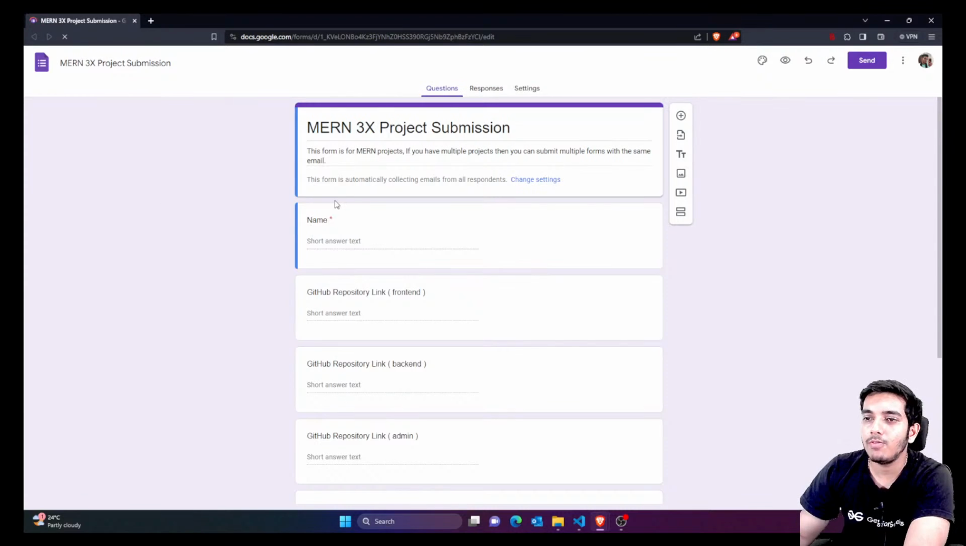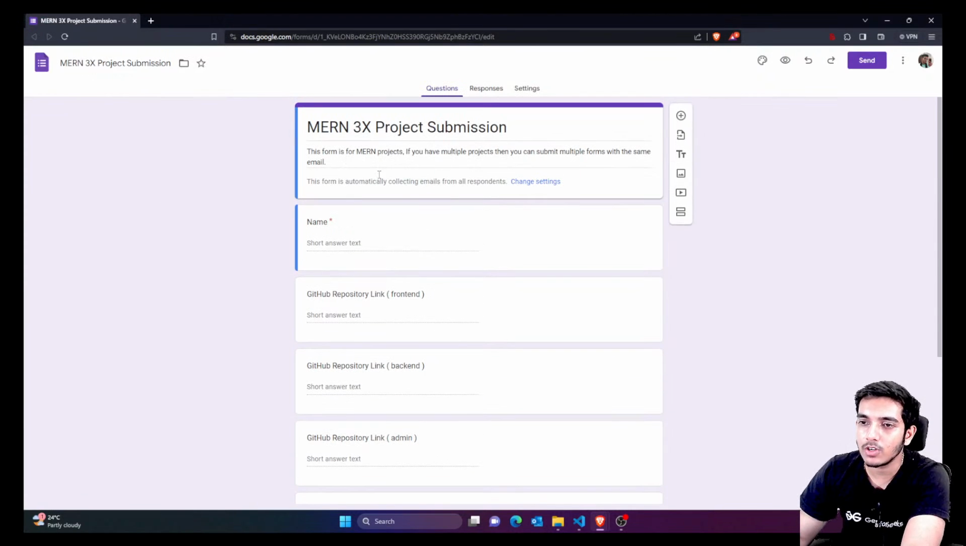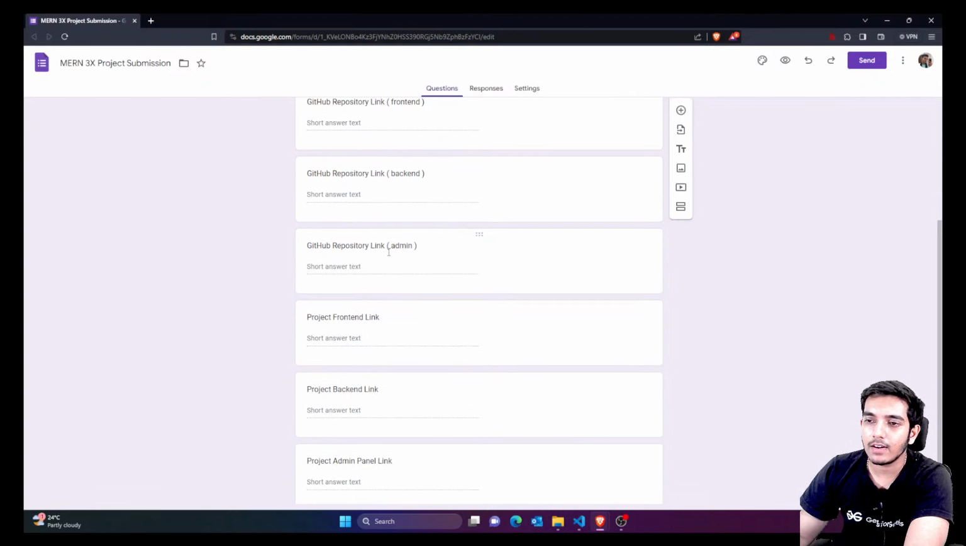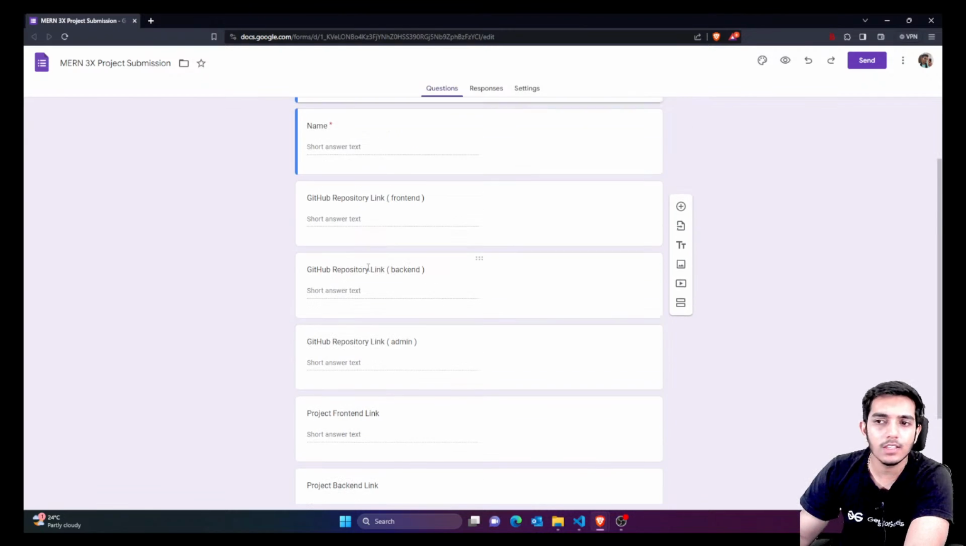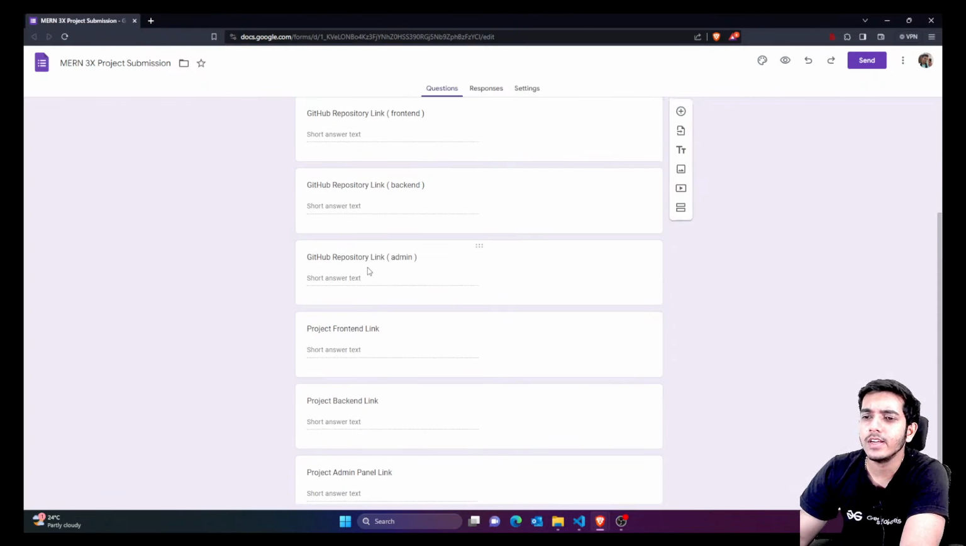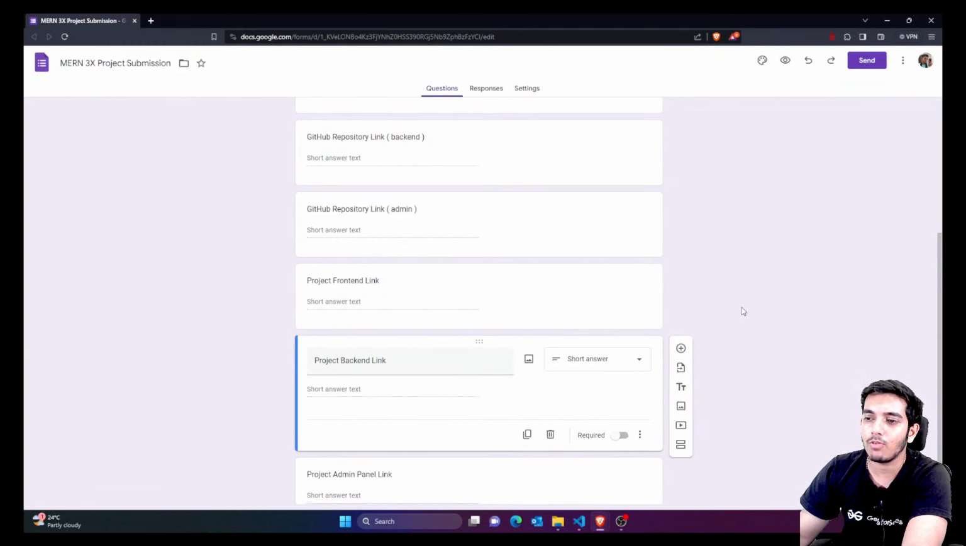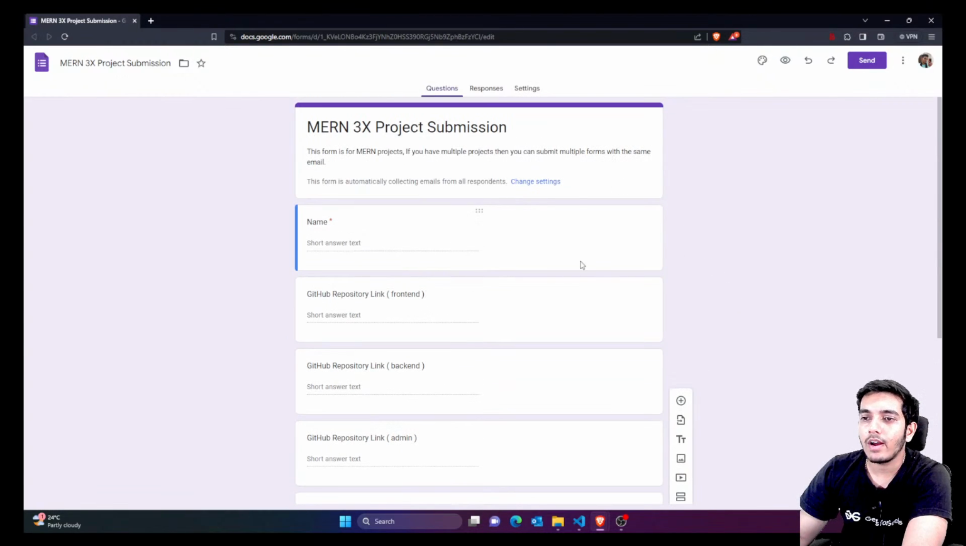What you have to do is you can simply fill this form multiple times for multiple projects. You just have to provide your details and GitHub repository for frontend, backend, and admin panel. If you have all these three, then that's fine. If you only have frontend, that's also fine. Just post your projects, and then we have the project hosted link. This is the hosted link wherever you have hosted. You have to add all these links here, and you can miss out any links. It's not mandatory to fill all the links, but do share all of your projects, and I would definitely love to look at all of them.